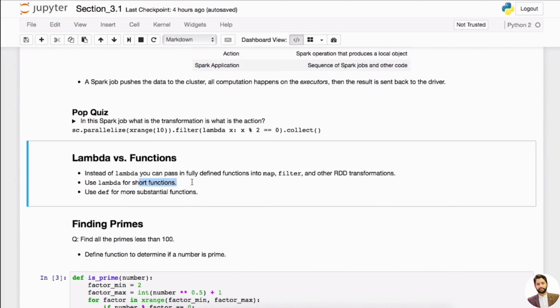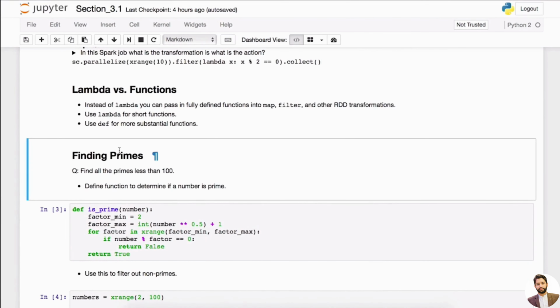Think of it as short functions. You can define your own function and then use Lambda to map it, right? So your function essentially is just a mapper, and then you can say Lambda and pass this function so that you'll be able to use that as a transformation, right?